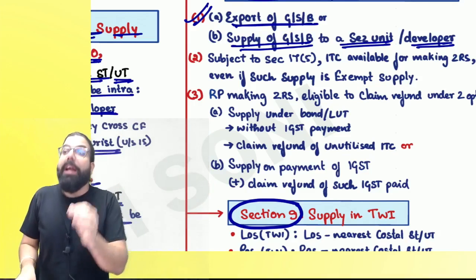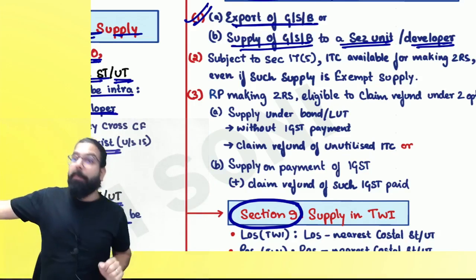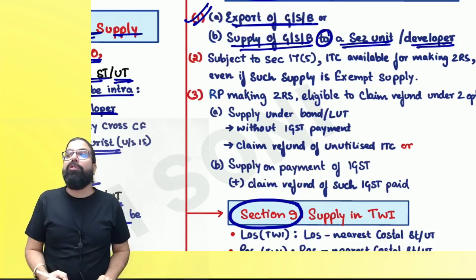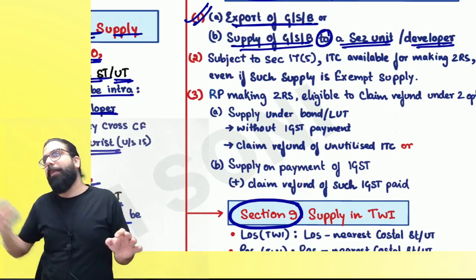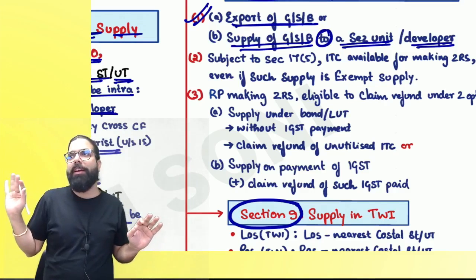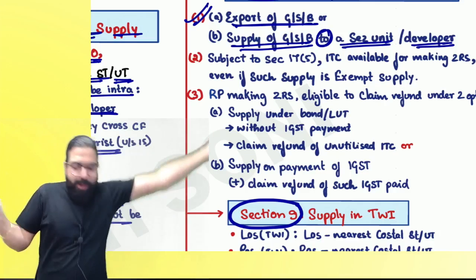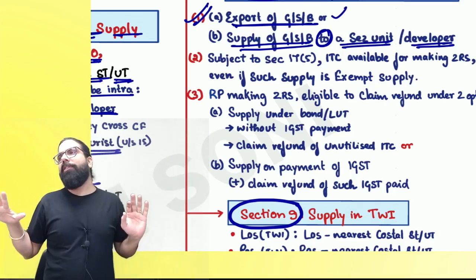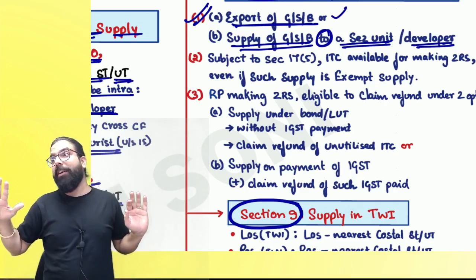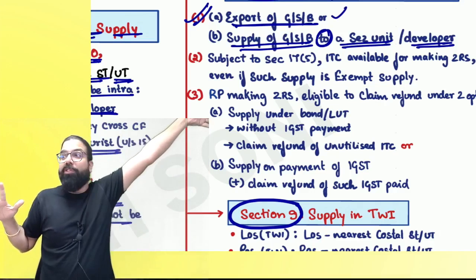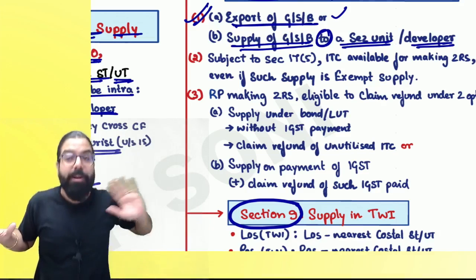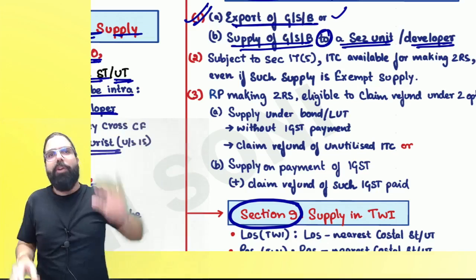Are we clear, everyone? Hence the government told that supplying to an SEZ, supplying to an SEZ unit, will also be considered as zero rated supply. So if you are supplying to an SEZ, you will not charge any tax. SEZs are meant to export, and exports are also zero rated. So people supplying to an SEZ, even interstate, will not charge any tax. And when the SEZ exports, it is zero rated. If an SEZ supplies within India, interstate IGST will come.